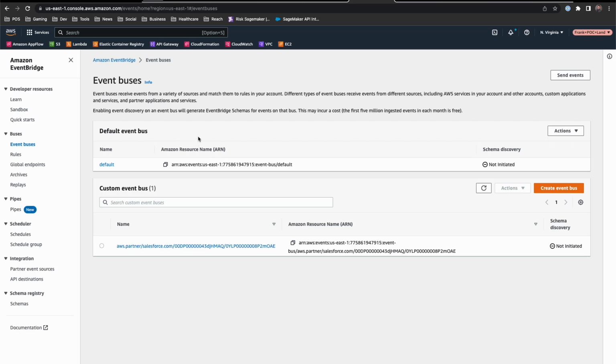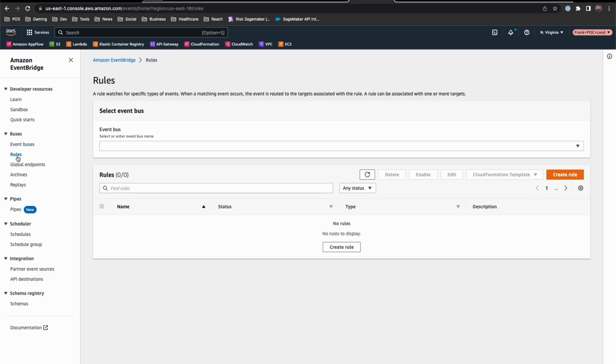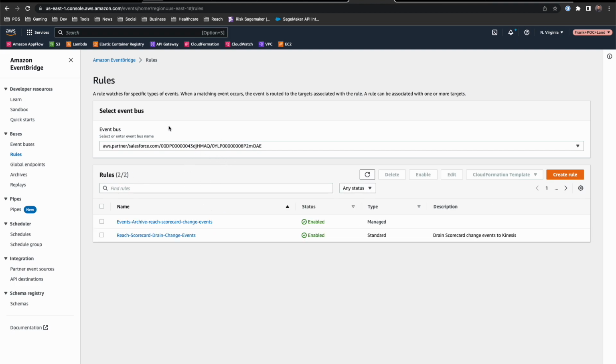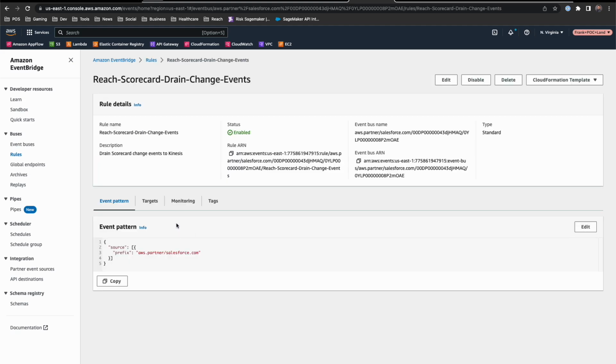Now, the cool thing about this is all of this, aside from the API calls, has been done without code. However, we need to do something with these events once they hit the bus. So that's where we have the opportunity to set up some rules that allow us to direct some of that traffic. And in the case of the event bus that we've created for the change events, we actually can set up a rule to drain those events to Kinesis.